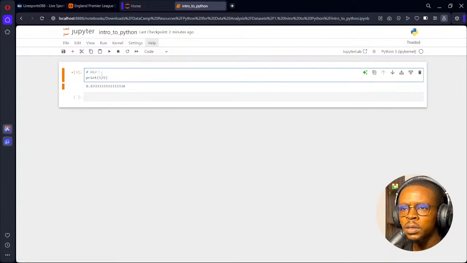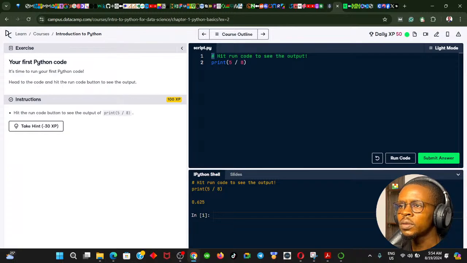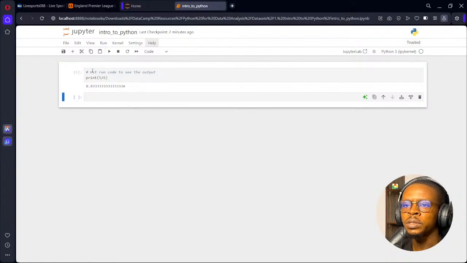So it's run. That was the comment there. Run code to see the output. If I hit run code now, you can see this is like a comment.